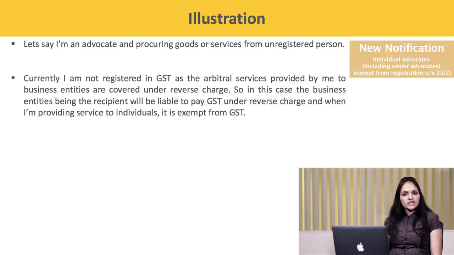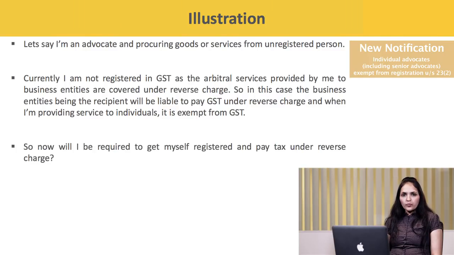So, in this case, the business entity being the recipient is liable to pay tax on the reverse charge basis, and when I am providing services to individual, then that is exempt in GST. So, now the question is, will I be required to get myself registered and pay tax under reverse charge?